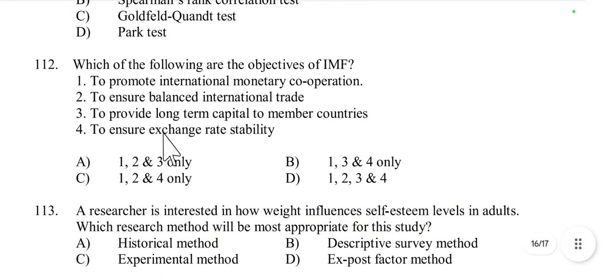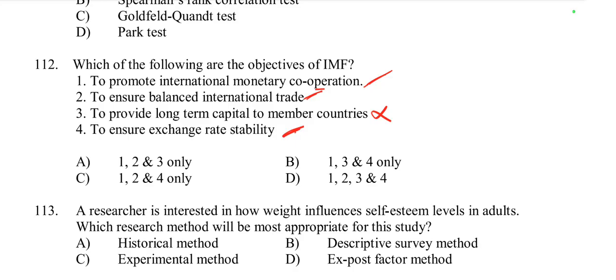Then question number 112, which of the following are the objectives of the IMF, International Monetary Fund? So first one is to promote international monetary cooperation, this is right. Then to ensure balanced international trade, this is also right according to the IMF. Then to provide long term capital to member countries, no, this is incorrect. Then to ensure exchange rate stability, yes, this is right. So here options 1, 2, 4 all are correct according to the IMF.